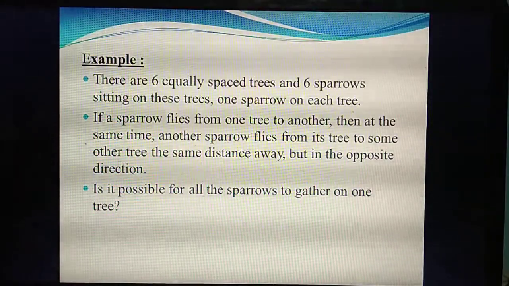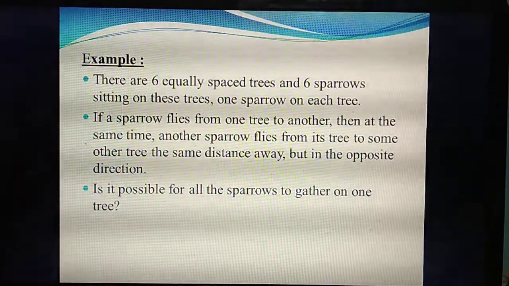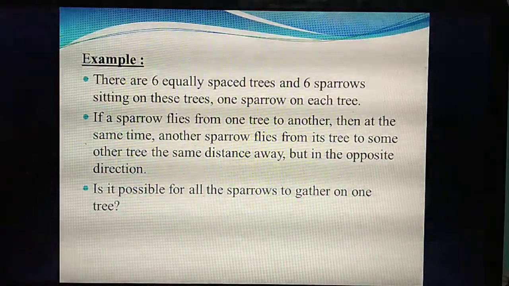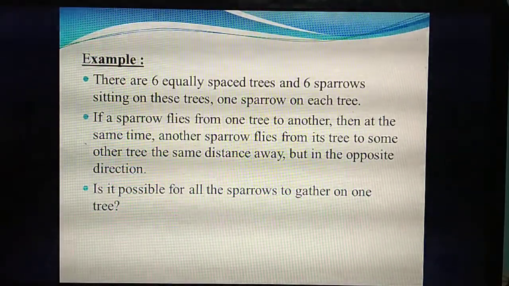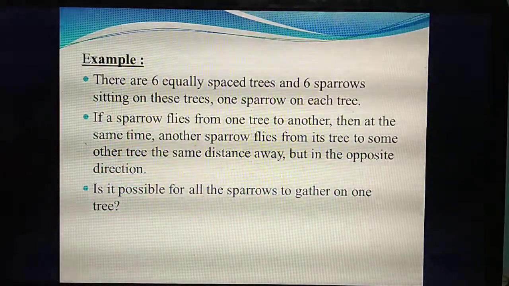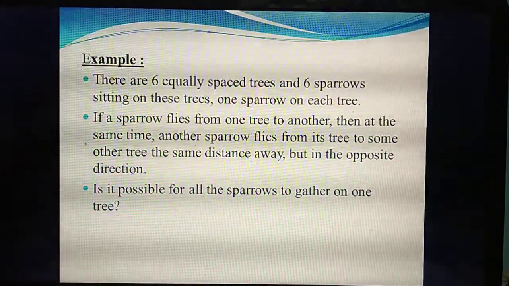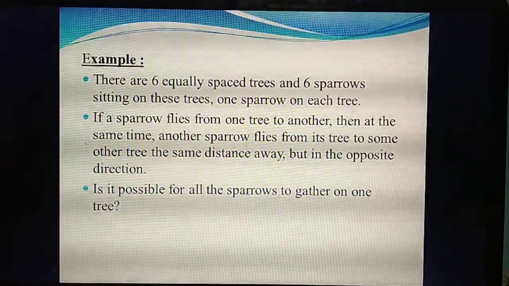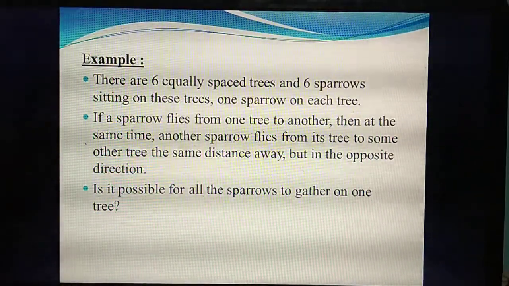Among the trees, the sparrows will sit. First tree, one sparrow will sit, then second tree, and likewise each sparrow sits on some tree. Here they are giving that one sparrow is sitting on each tree. Totally 6 trees, so 6 sparrows are sitting on 6 trees.